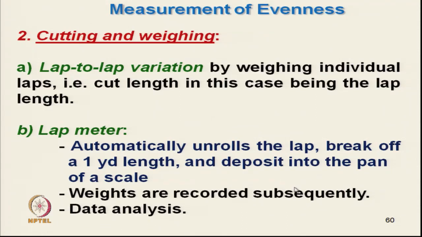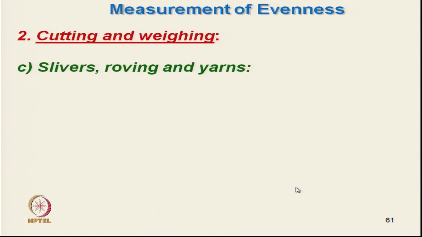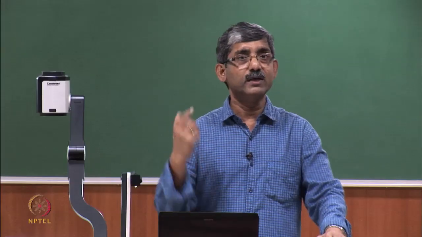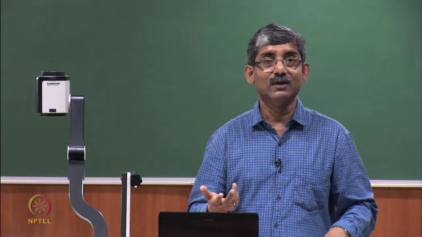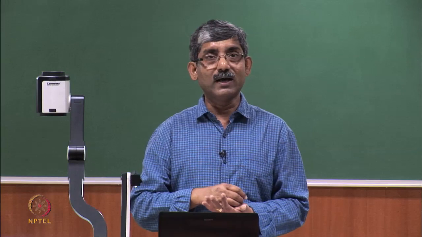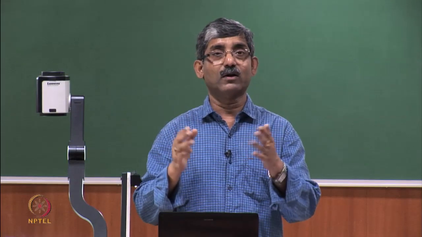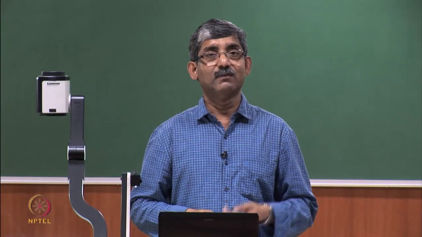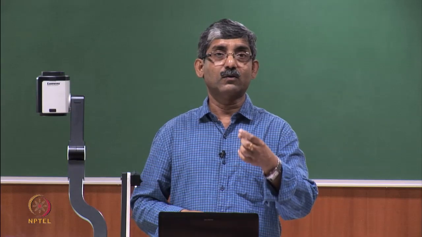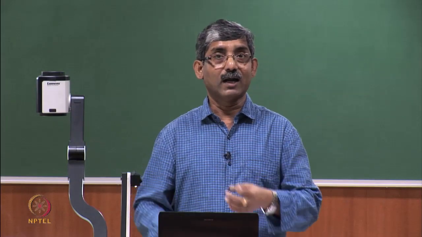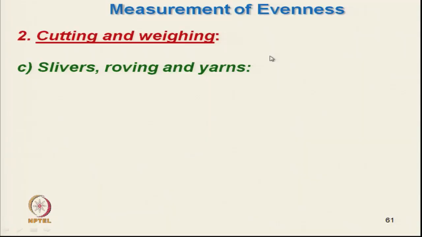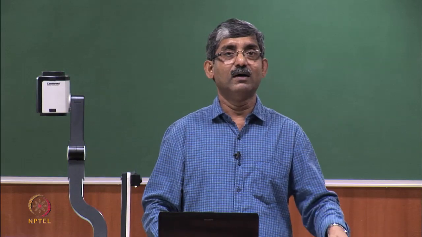Now for sliver, roving and yarn, it is still being used, because we need to know the exact value to calculate the count or linear density. It not only serves the evenness measurement, by that we can also measure the actual linear density of the material.